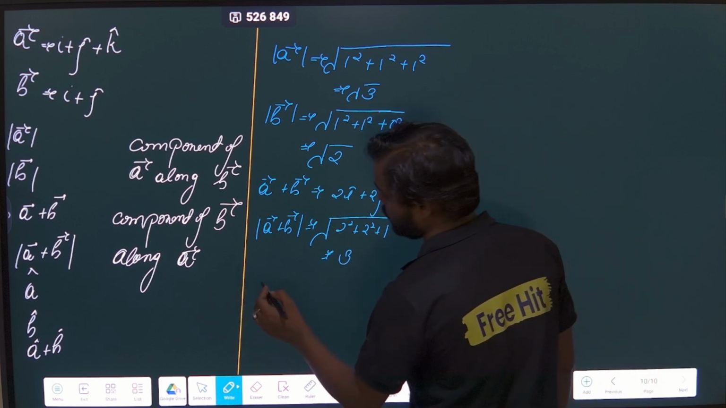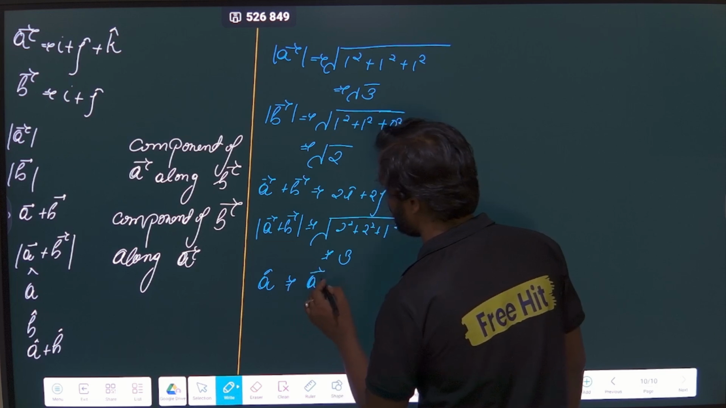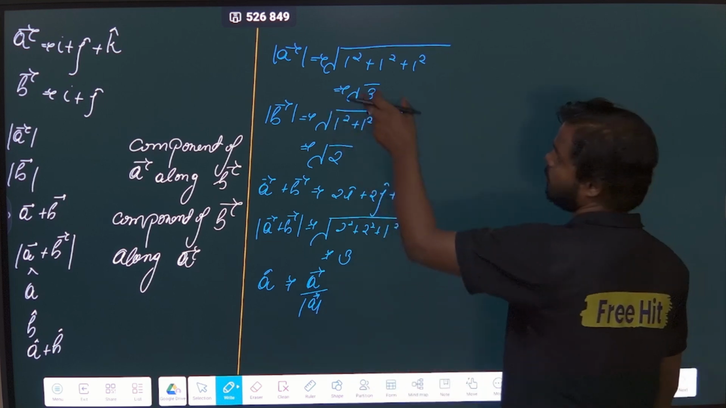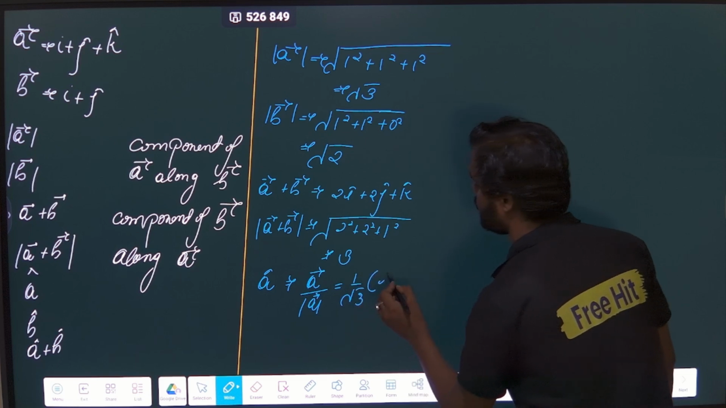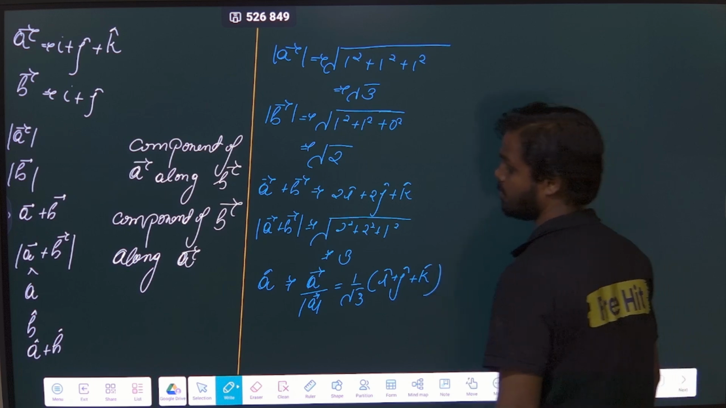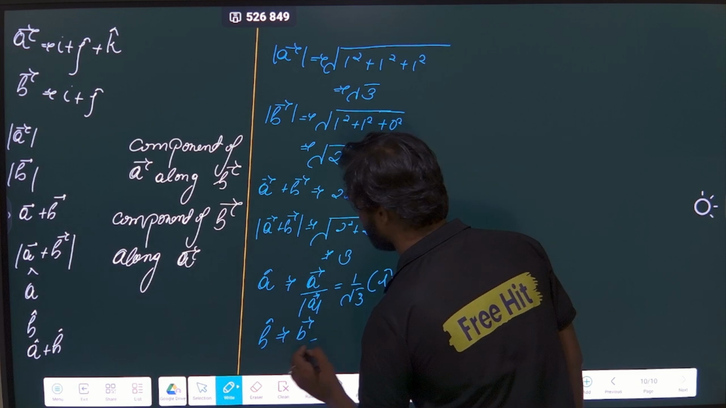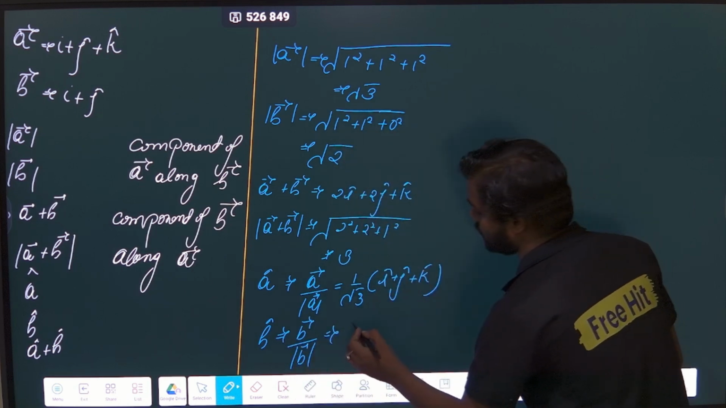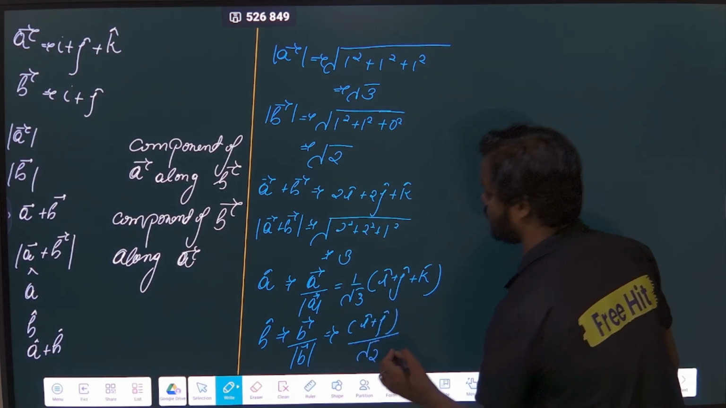Then we have to find A cap. What is my A cap? That is A vector divided by mod of A vector. What is my A vector? That is given. What is mod of it? Root 3. So my unit vector will be 1 by root 3 into I cap plus J cap plus K cap. That is my answer. Similarly, if I have to find my B cap, what is B cap? That is B vector divided by mod of B. What is my B vector? That is I cap plus J cap divided by root 2.